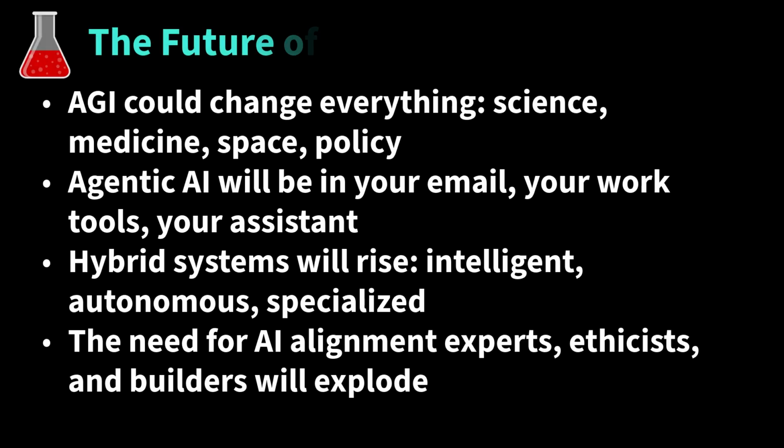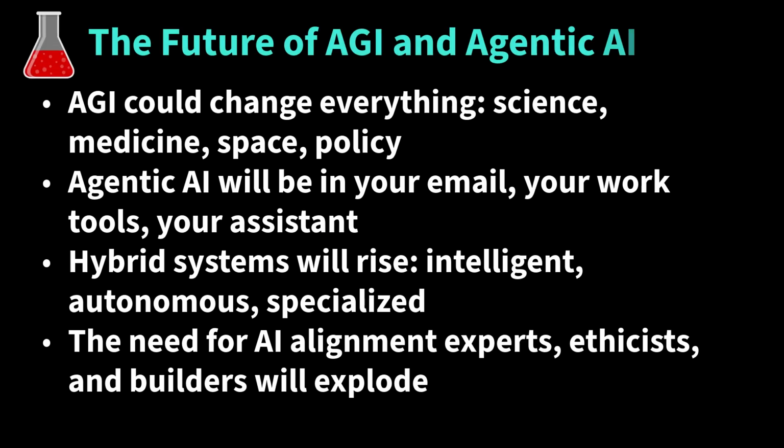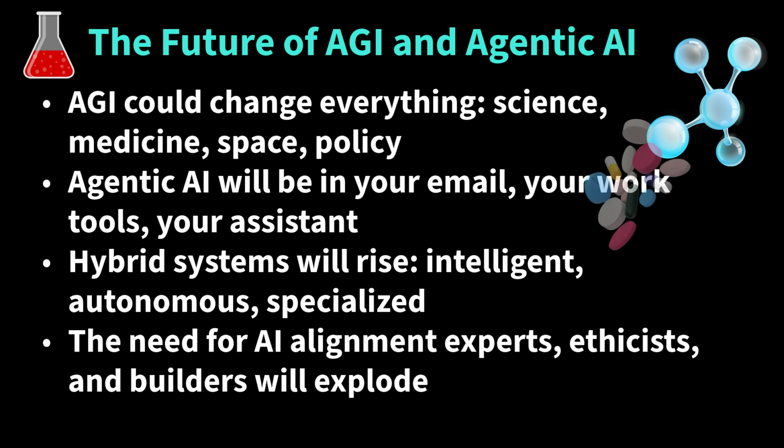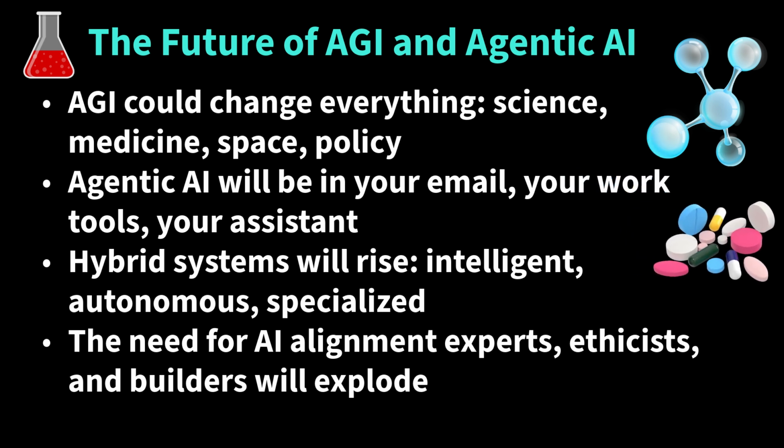The future. Where are we heading? Will AGI be our greatest tool or our biggest threat? AGI could change everything: science, medicine, space, policy. Agentic AI will be in your email, your work tools, your assistant. Hybrid systems will rise: intelligent, autonomous, and specialized. The need for AI alignment experts, ethicists, and builders will explode.